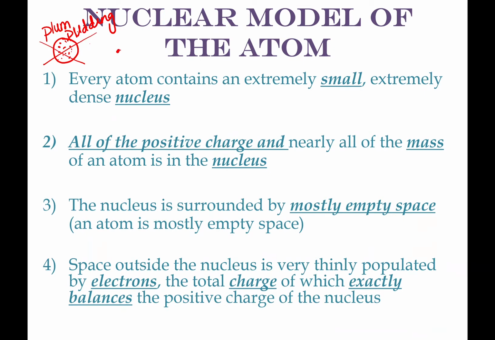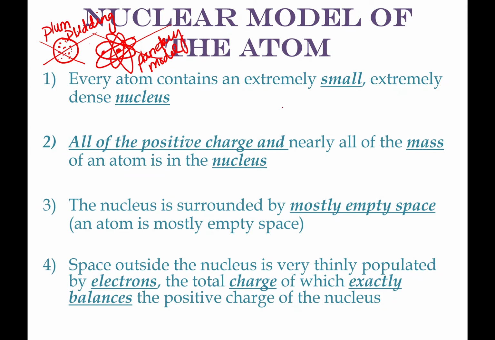Then they came up with this one, which we still see today, where we have this orbital type thing drawn. This is called the planetary model of the atom. And that's not correct. There's a scientist named Heisenberg that says we can't know exactly where the electron is and the speed that it's going at. That is why the planetary model doesn't work. So the nuclear model of the atom is basically a quantum mechanical model of the atom.